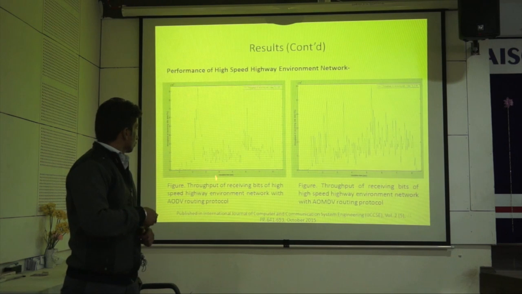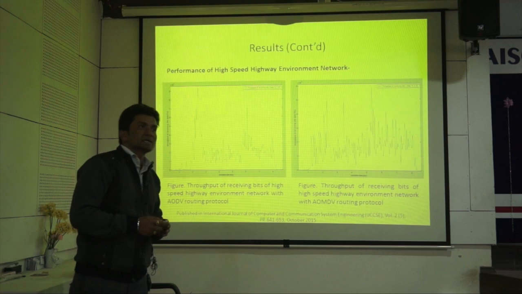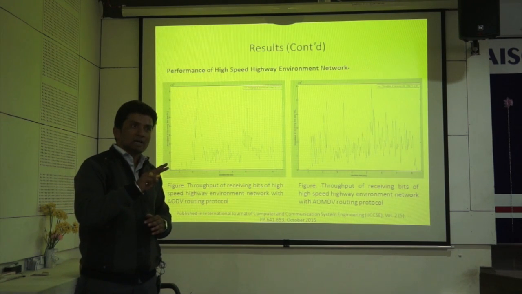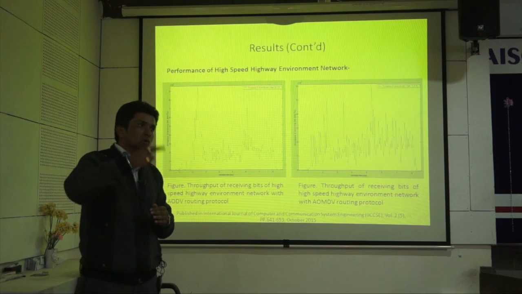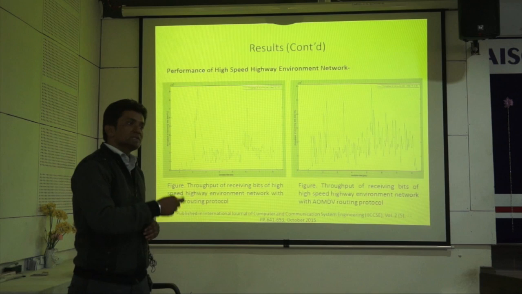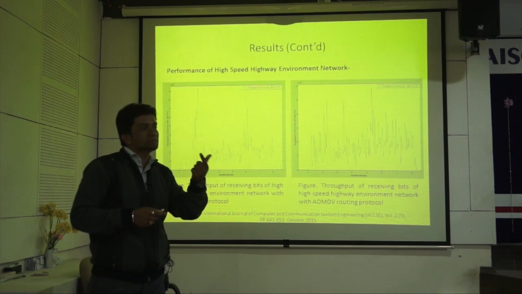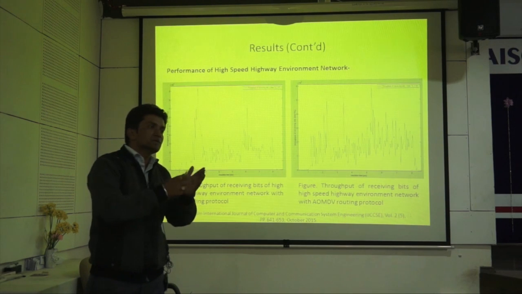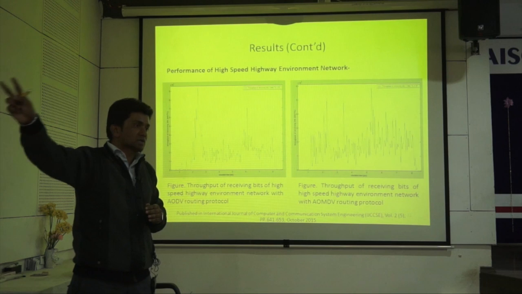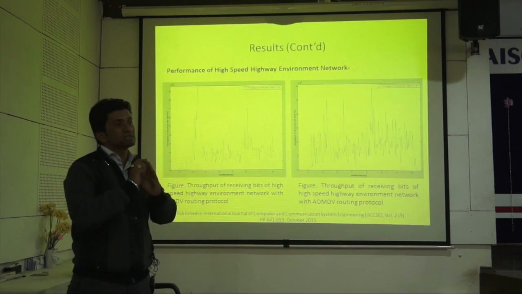This one is the throughput received for the AODV routing protocol and the AMDV routing protocol. I have taken some outputs for communication between two vehicles only, and some outputs for the overall system. So we cannot compare this graph and this graph along with DSDV and DSR routing protocols, because communication between two vehicles at the same time cannot be assumed. If some vehicles are transmitting data to others, maybe in a second pair the vehicle is not transmitting data to another vehicle. It depends, because all the vehicles cannot transmit data at the same time.